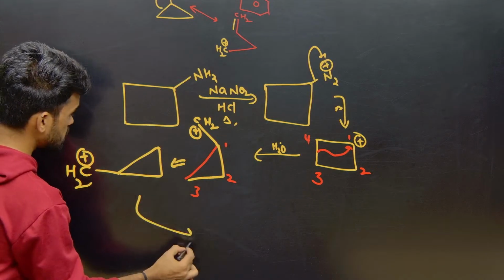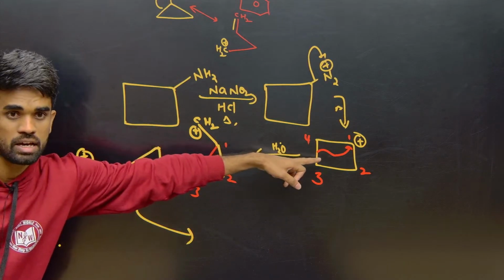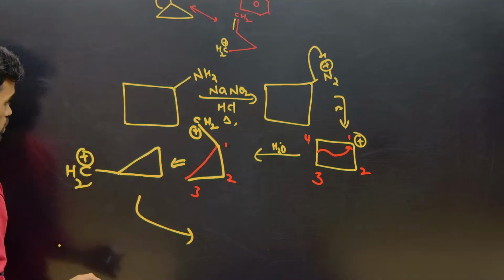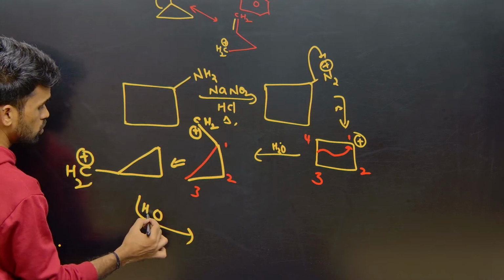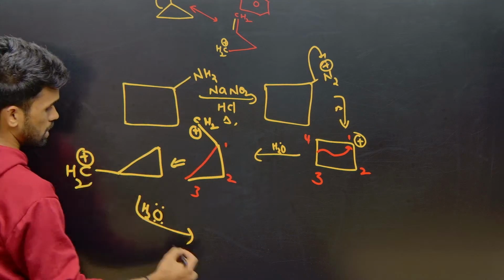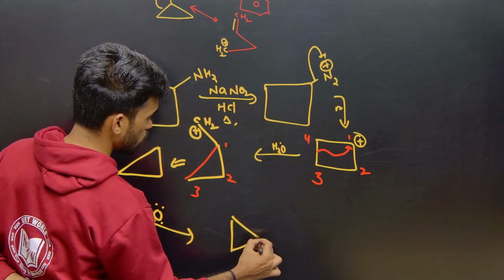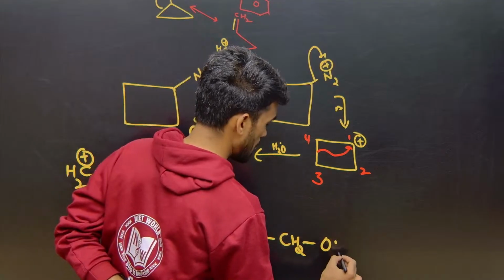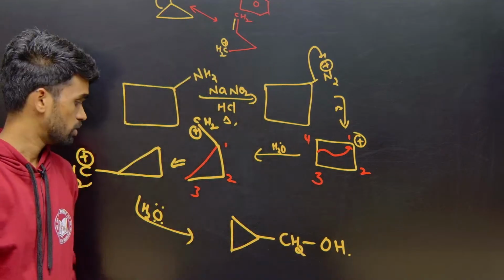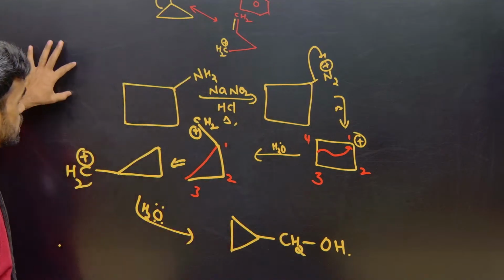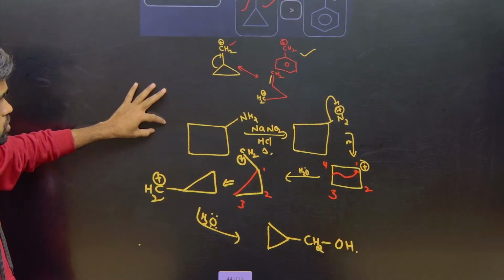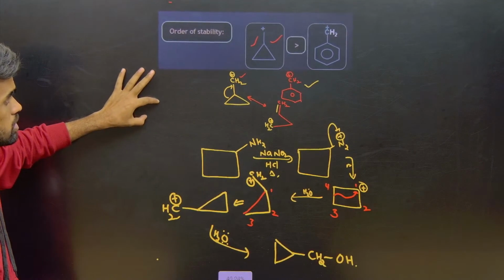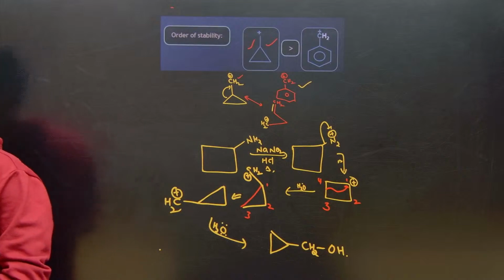So this is a more stable carbocation when I compare it with the cyclobutyl carbocation. Add H2O to this, so that will attack here. This is also a common MSc level question based on your BSc understanding, okay. So these are the 2 notable reactions you should remember from rearrangement, okay.